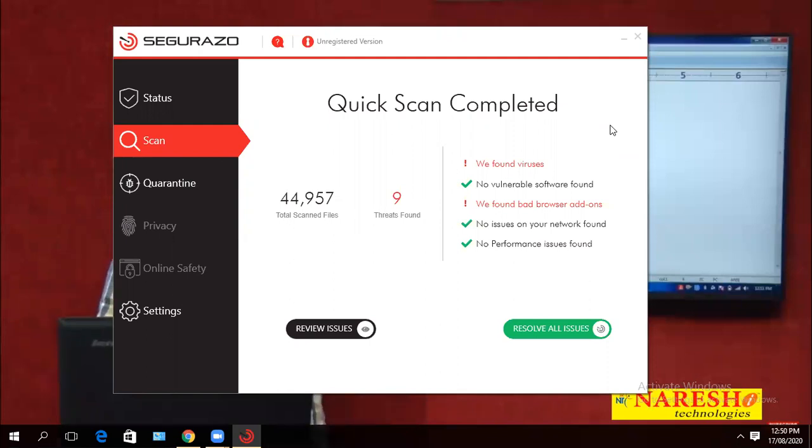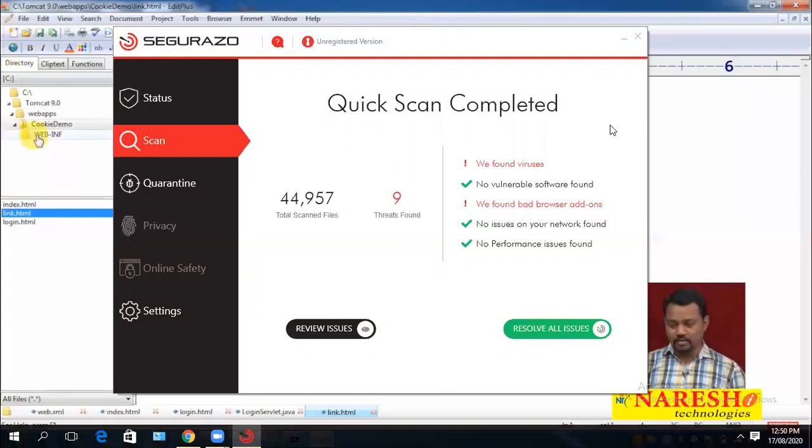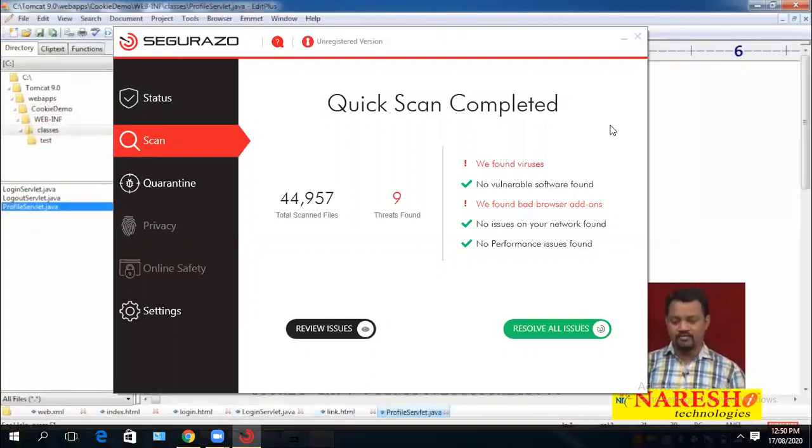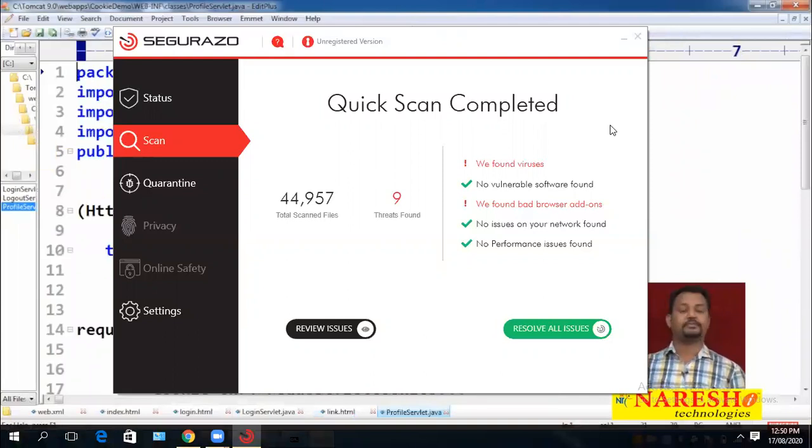Because I added that cookie to the response, it came to the web browser. From the web browser, I am clicking on profile. Whenever I click on profile, it is showing one URL to me, in the form of a hyperlink. The URL is the profile servlet. The control goes to the profile servlet program. So let us open the profile servlet program.